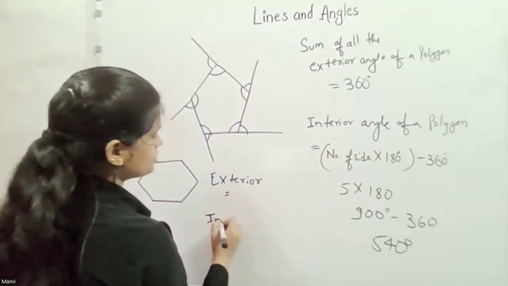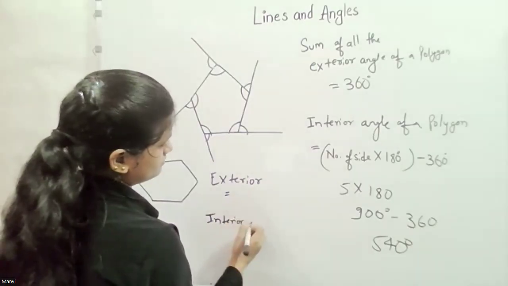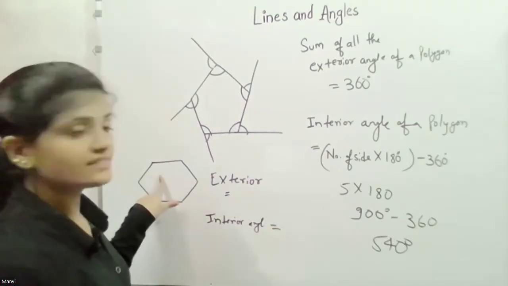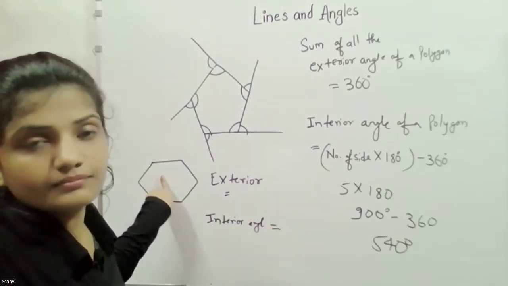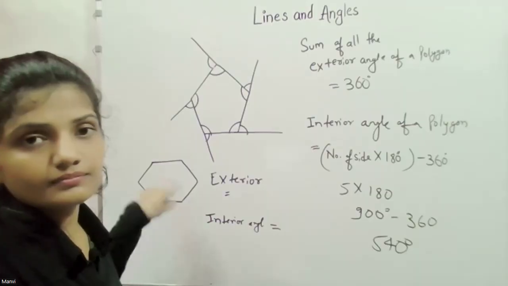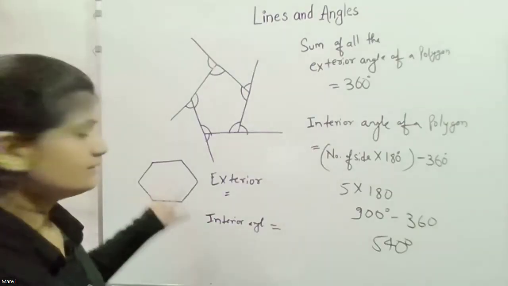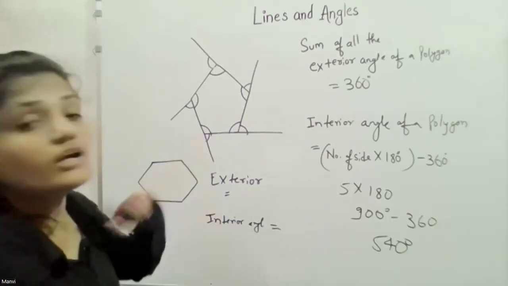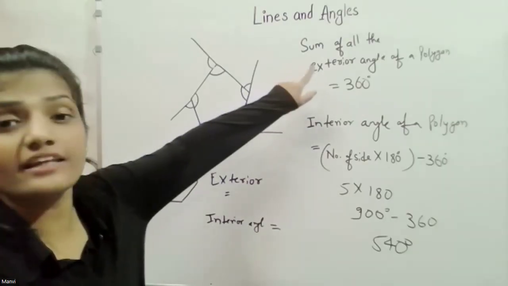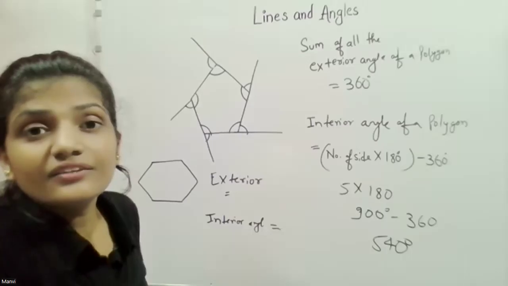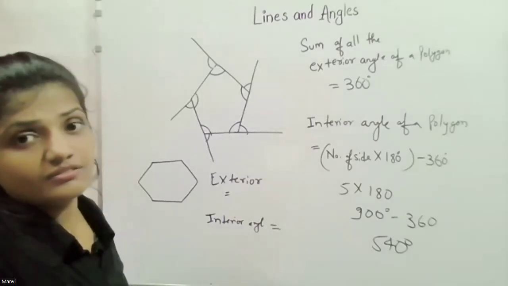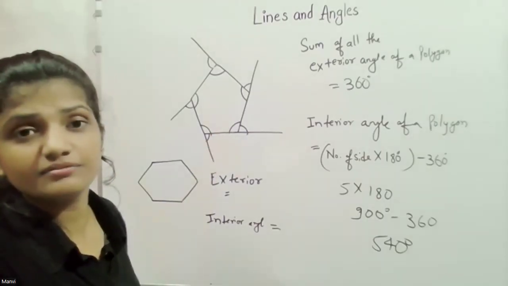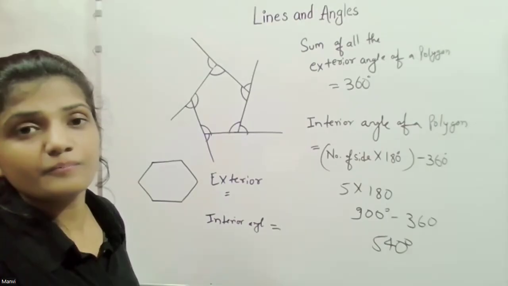First, exterior is what? Kavya, what is the sum of exterior angle of this hexagon? Is it 6 times 180? No. What I said earlier, that exterior is always equal to 360. I asked about exterior. So is it equal to 360?